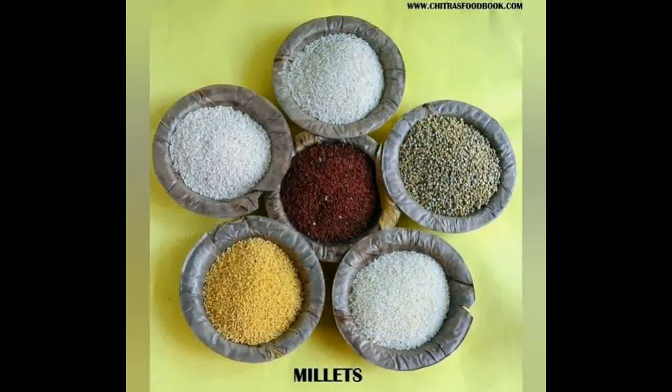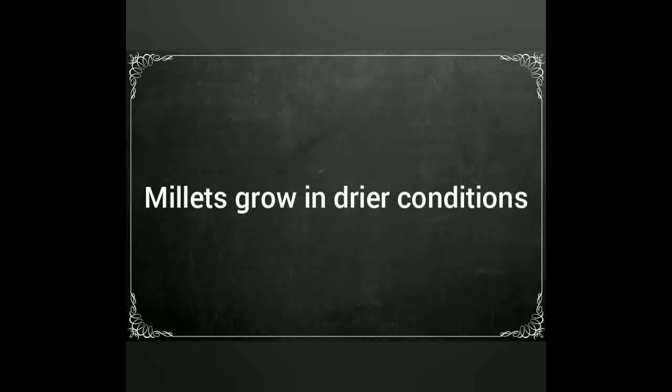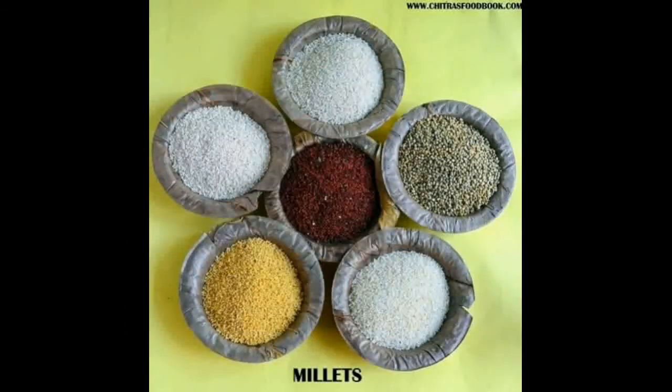Next, come to the millets. Millets grow in drier conditions when compared to rice or wheat. Jowar, bajra and ragi are the main millet crops in India.